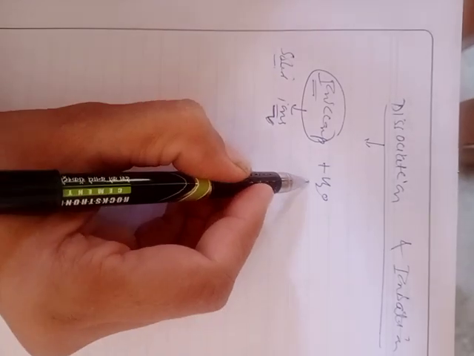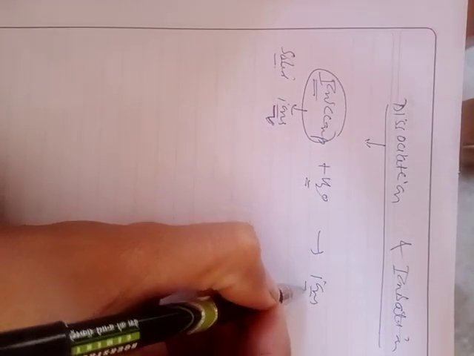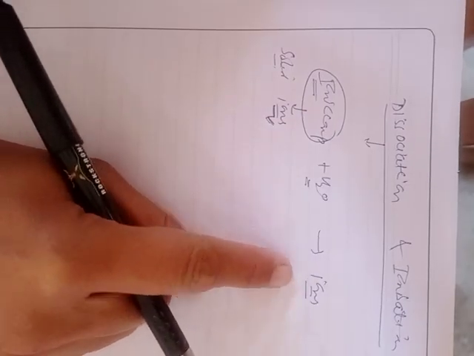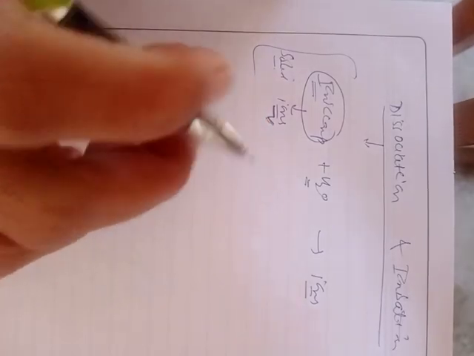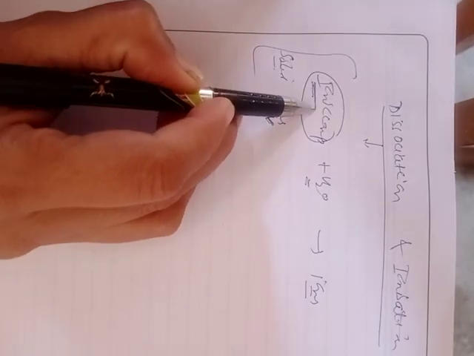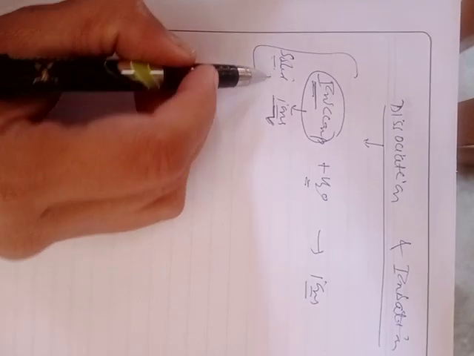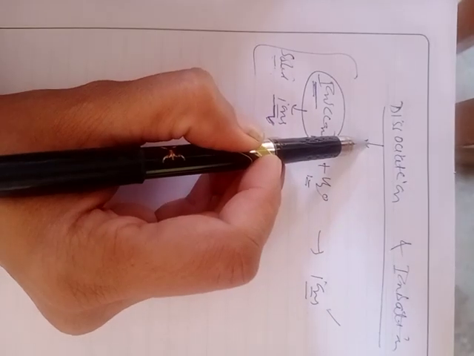When dissolved in water, it produces the respective ions, or this ionic compound will separate into ions. This term is called dissociation. The dissociation term is simply used for ionic compounds which are already present in the form of ions in their solid state. When dissolved in water, they will produce ions. This term is called dissociation.